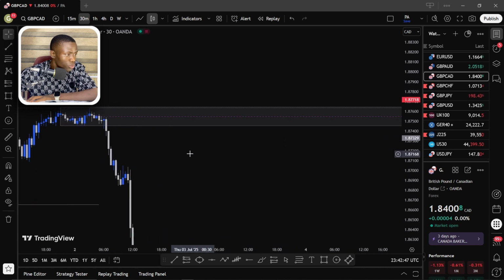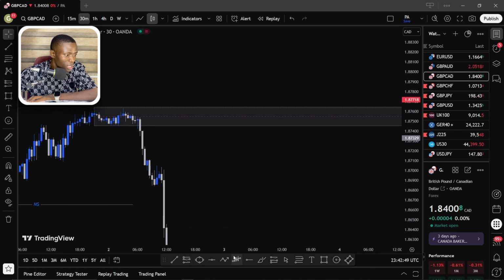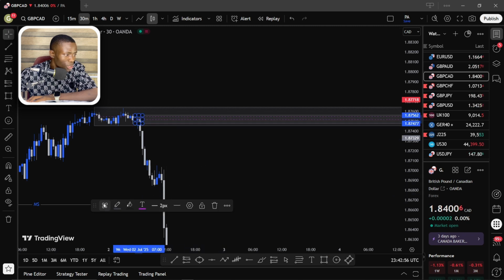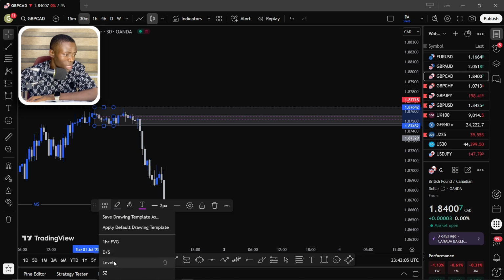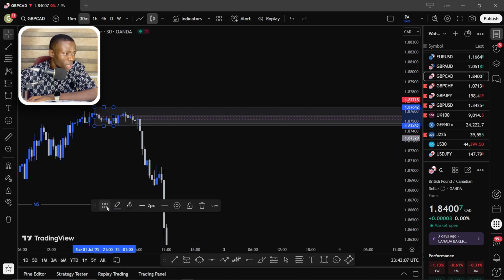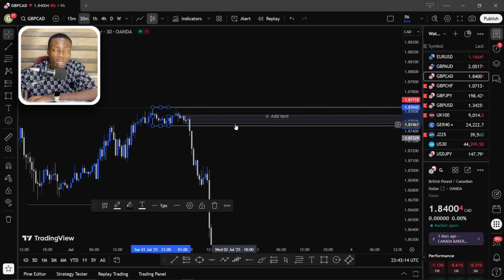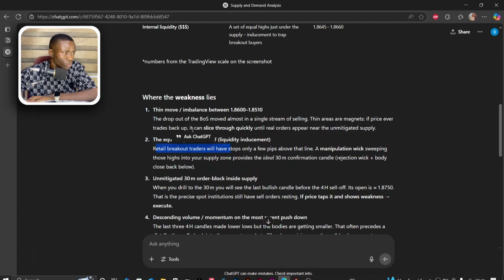Well, that was really true. You can see it here. Here's a 30-minute level around here. According to ChatGPT, you can see here's the last bullish candle right here. So ChatGPT was 100% right, and this is the point where most institutions will take their orders, which basically means the market is going to trigger this level, but it will not go deep into it, and then start selling off, and that's where our 30-minute confirmation will come out.